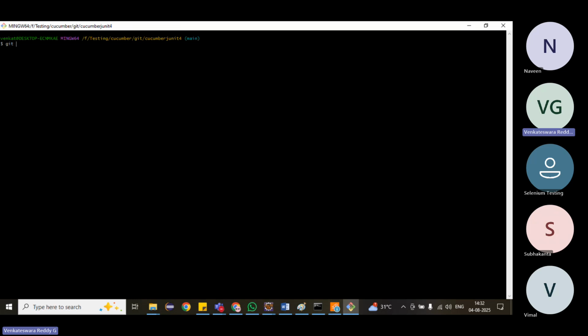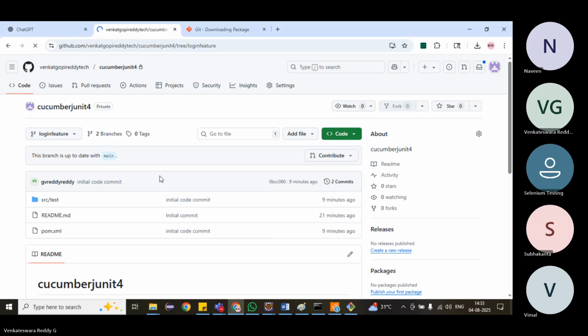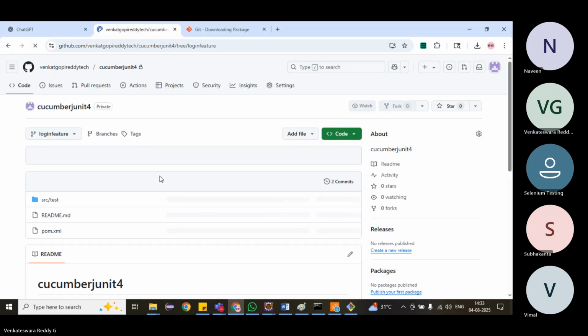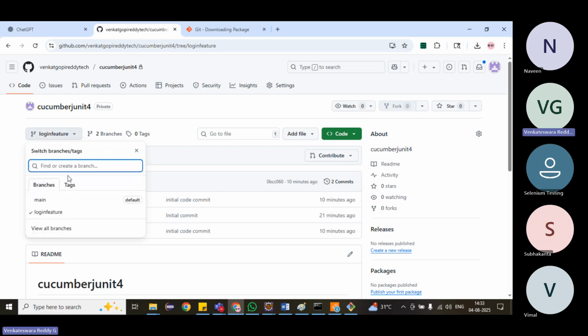Here we'll see git branch. Okay, main branch. Git checkout login feature. So here also we are getting the same error. Why is it not recognizing it? The login feature is created.